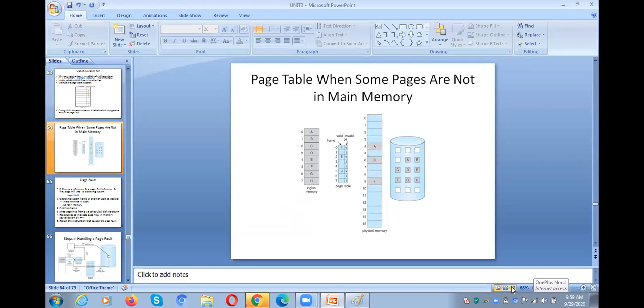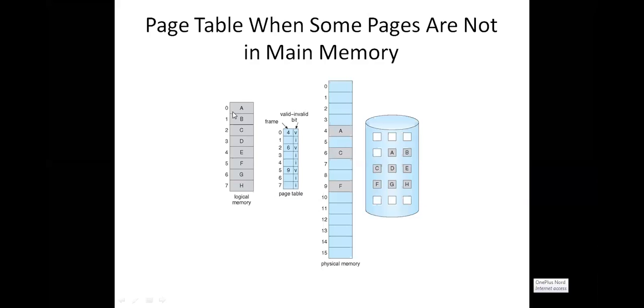The same thing again. Here we have a total of 8 pages, 0 to 7. Of those 8 pages, only A, C, F, meaning the 0th page, second page, and fifth page, are in the main memory. A is the 0th page, C is the second page, F is the fifth page.